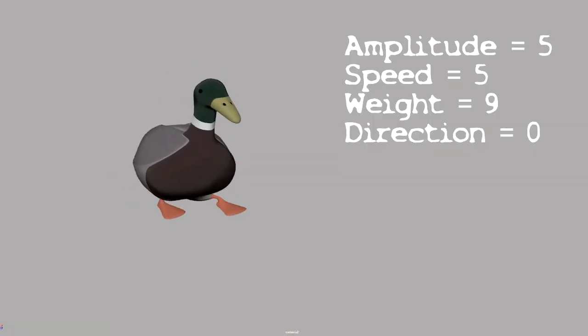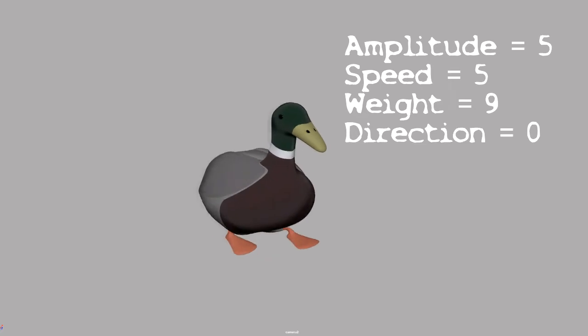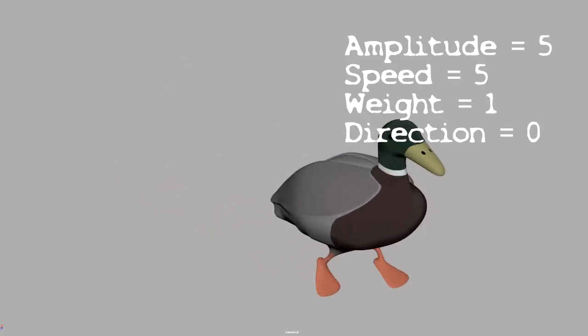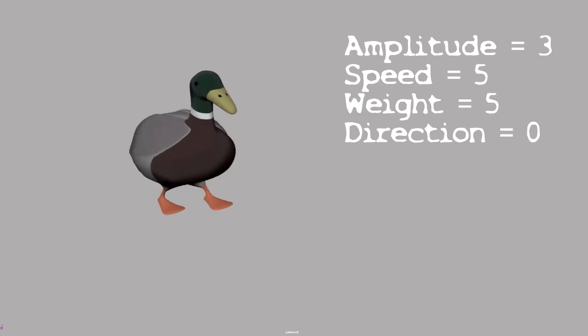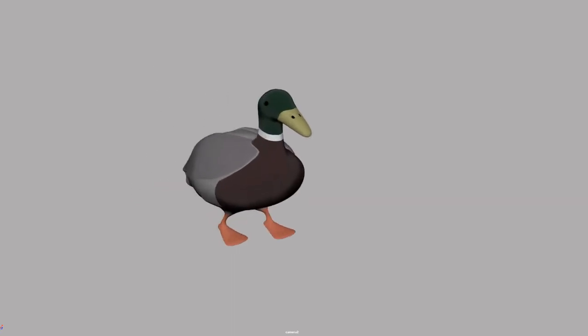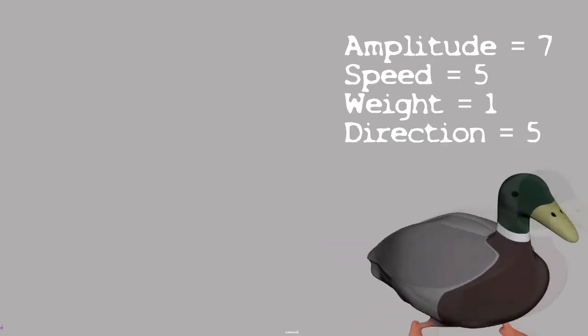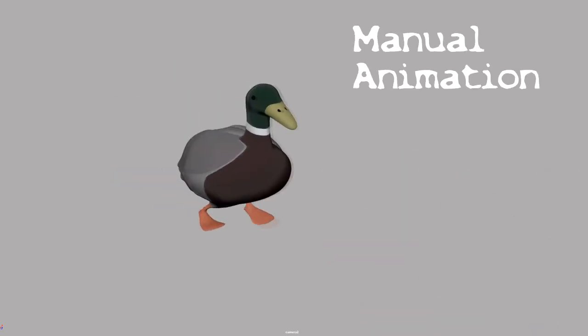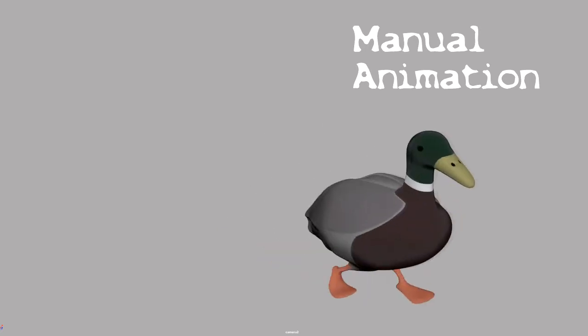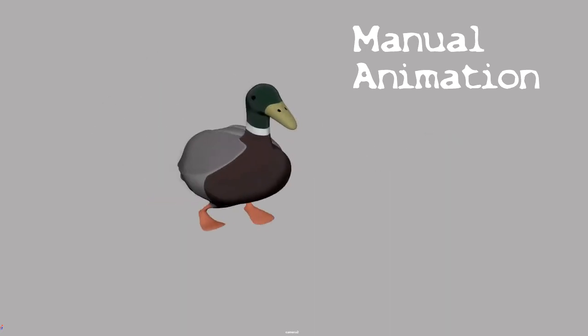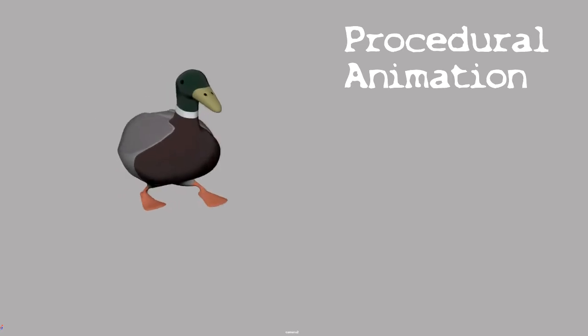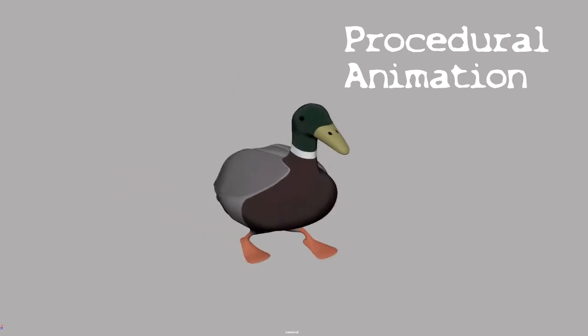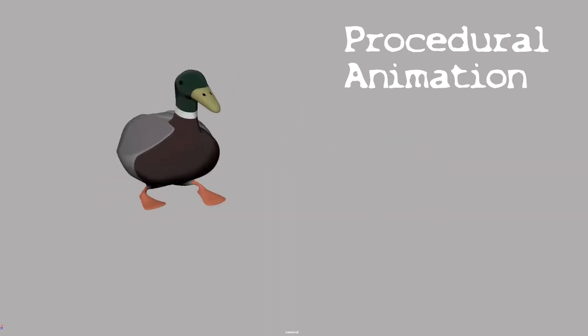Different combinations of the parameters from the graphical user interface were used to create 12 different walk cycles for the duck. These walk cycles were procedurally animated. Another animation of our duck was created manually for comparison purposes. The manually animated duck and the first procedurally animated duck were used as neutral baselines for the animation.